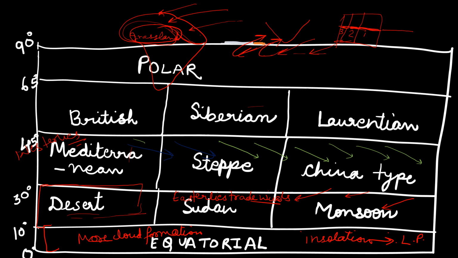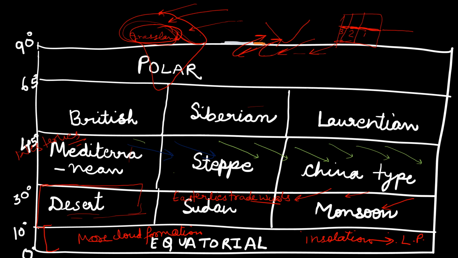Next, the steppe is in the mid region, so there is more chance of it being a grassland. As it is in the middle of a continent, it receives some rainfall, but not as much as the coastline. Similarly, the China region would not receive very high rainfall, but sometimes it receives rainfall of the monsoonal type. It is not exactly monsoonal, but sometimes the reversal of winds reaches China also, and in normal cases it receives rainfall from the westerlies.